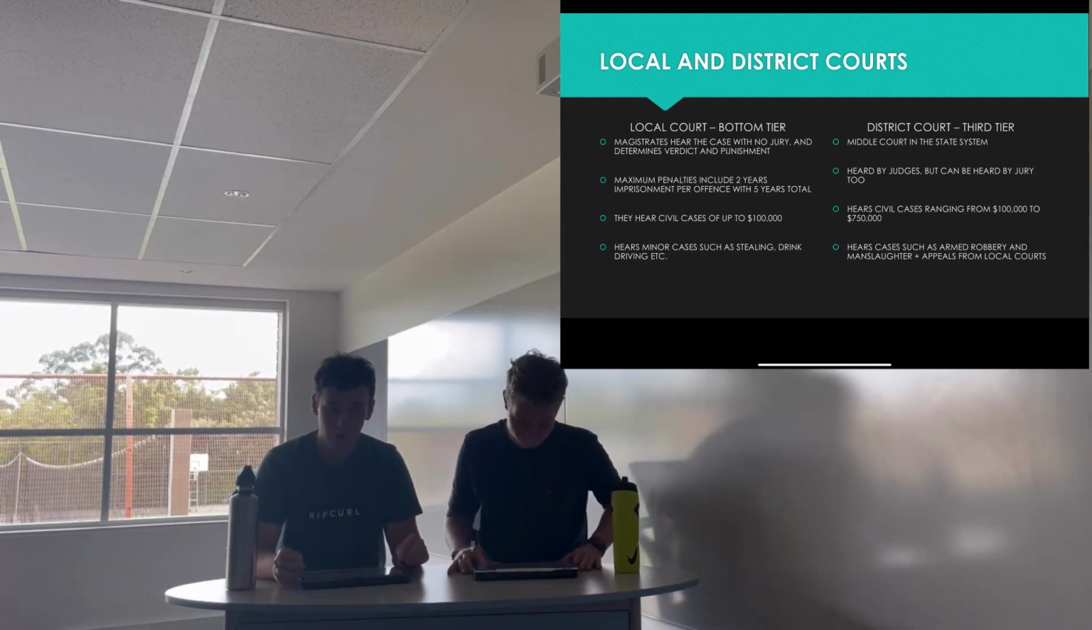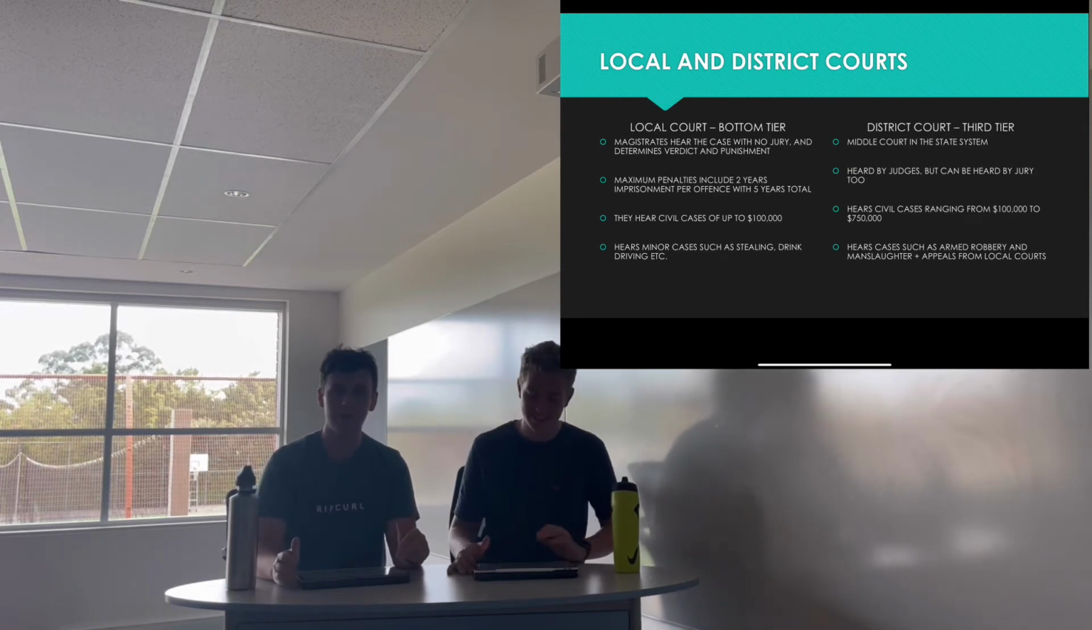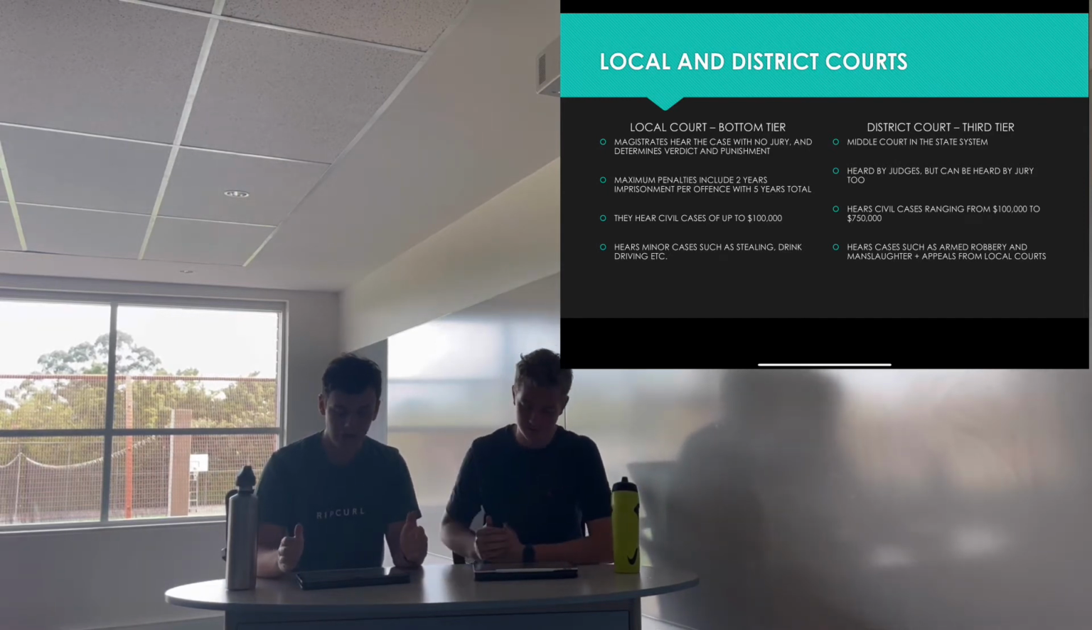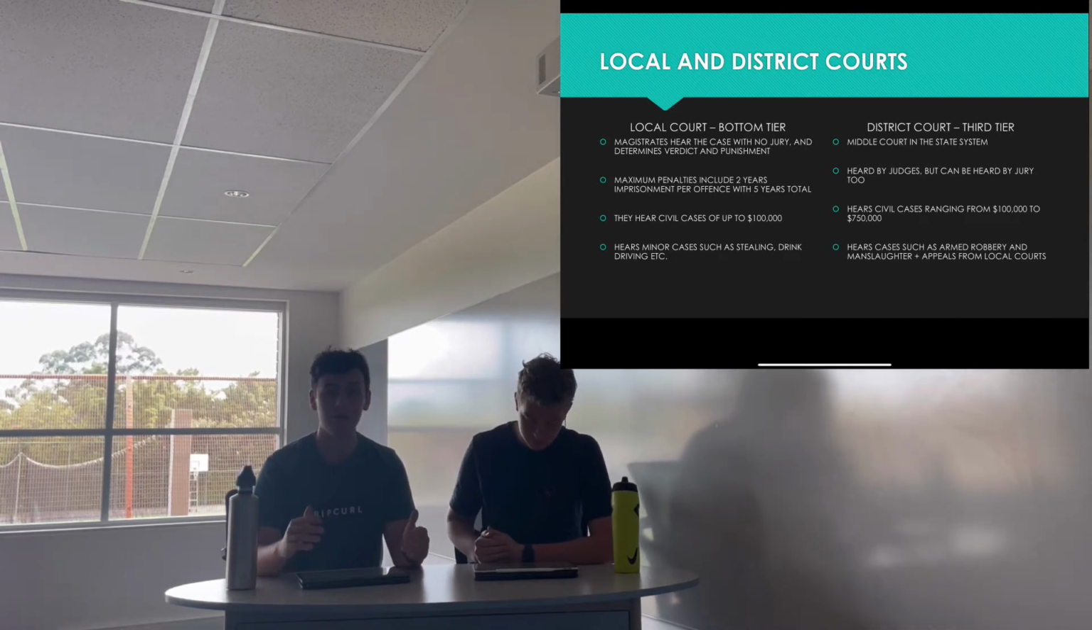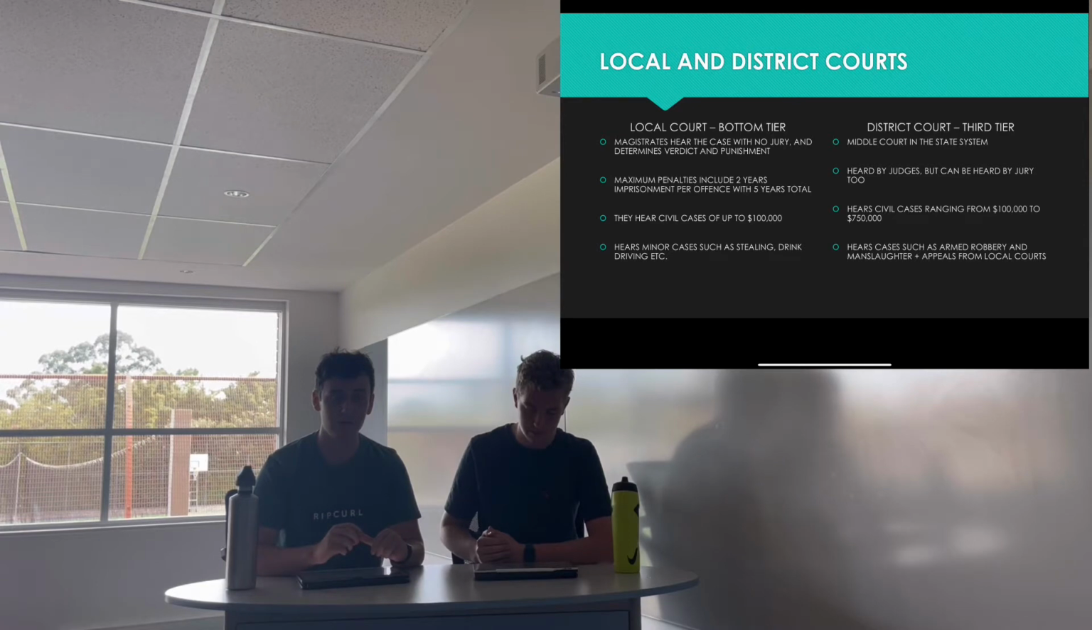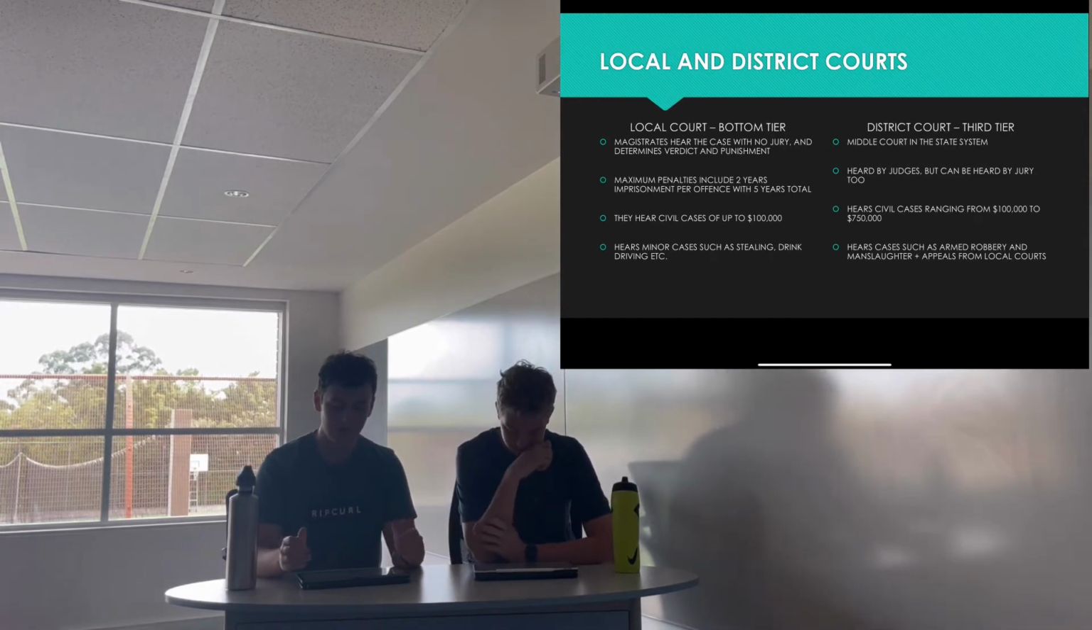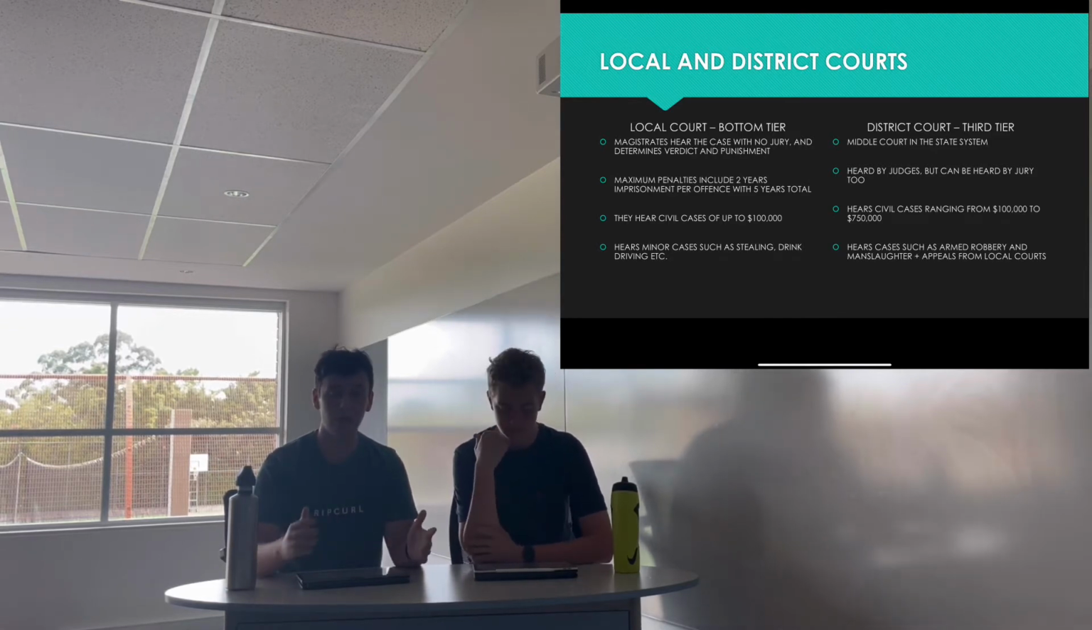Next is the district court, which is the third tier or the middle court in the state system. These are heard by judges, however, in some cases the jury will decide a verdict, and that is up to the defendant to choose whether they want a jury trial or a judge alone trial. District courts deal with more serious civil claims, ranging from $100,000 to $750,000, and they also deal with all motor vehicle accidents. Its criminal jurisdiction includes crimes such as armed robbery and manslaughter, and the district court also hears appeals from the local court.